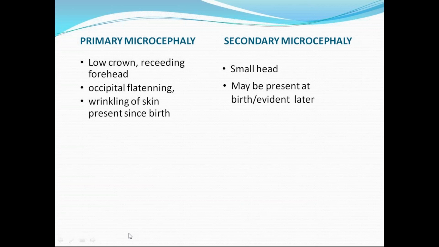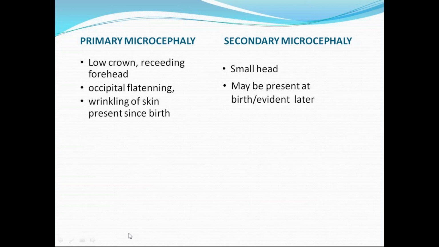Brain growth is hampered and the facial growth is normal, so automatically the head slopes backwards, with a small head. That is typical of primary microcephaly or genetic association, because the insult already happened and the brain will not grow any further. Occipital flattening one can appreciate in primary rather than secondary microcephaly, and wrinkling of skin is present since birth. These are the differentiating points.